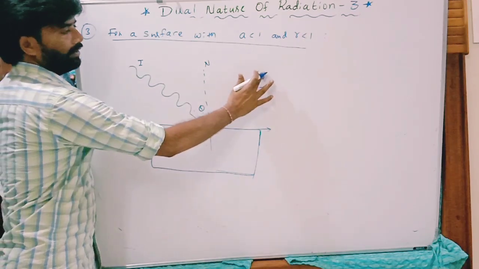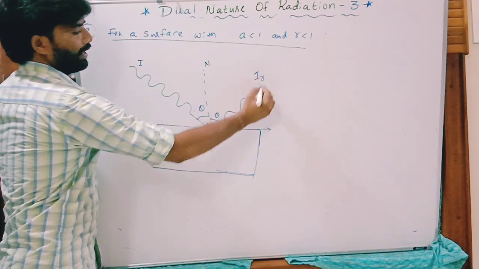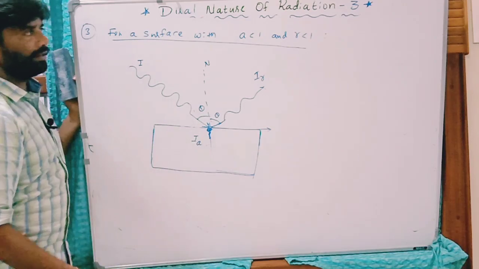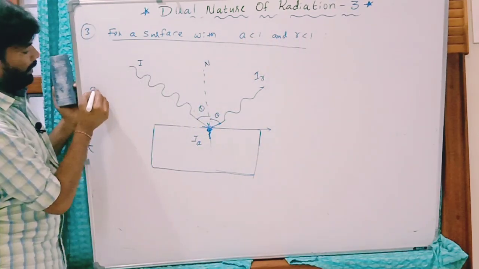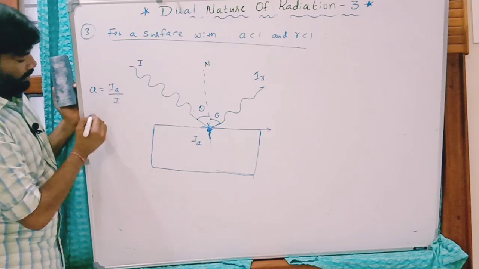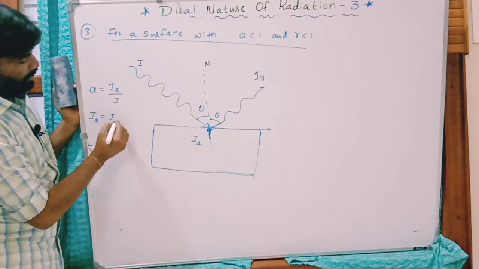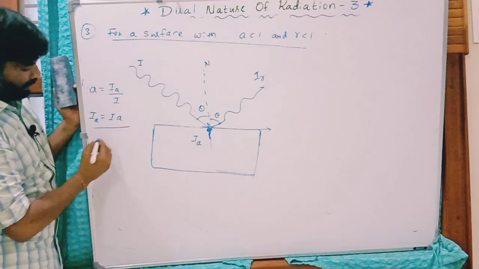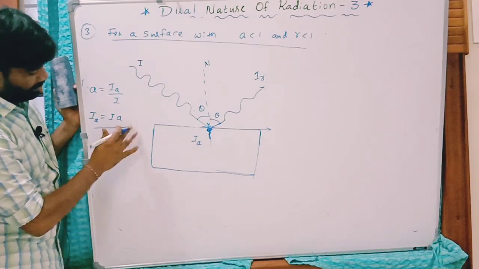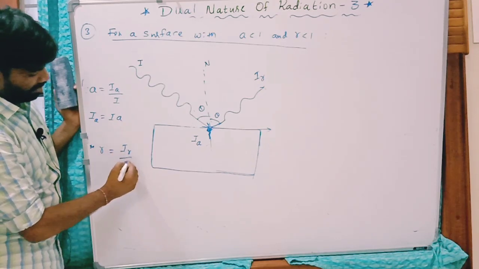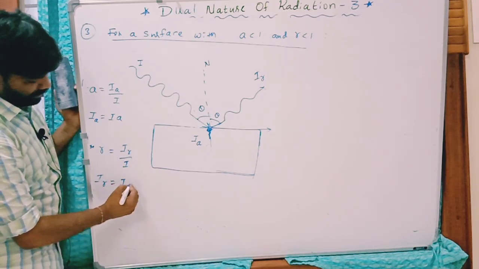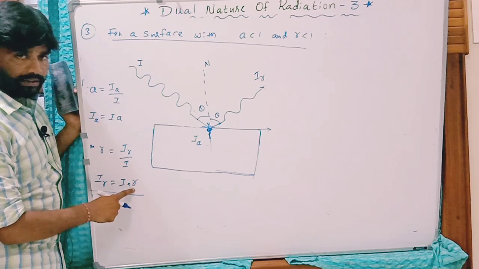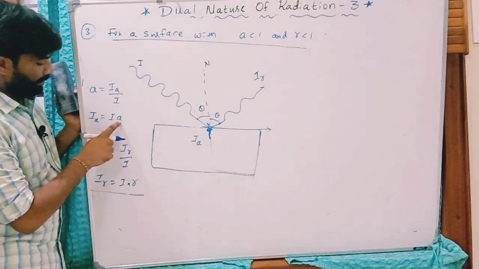Some part gets reflected, with intensity IR, and the remaining part is absorbed, with intensity IA. The absorption coefficient a equals IA by I, so the absorbed intensity is I into a. The reflection coefficient r equals IR by I, so IR is equal to I into r.